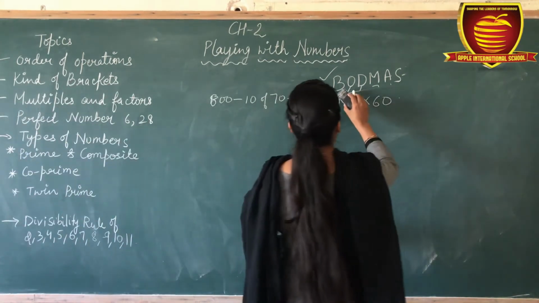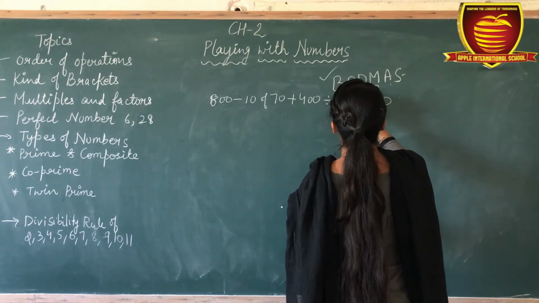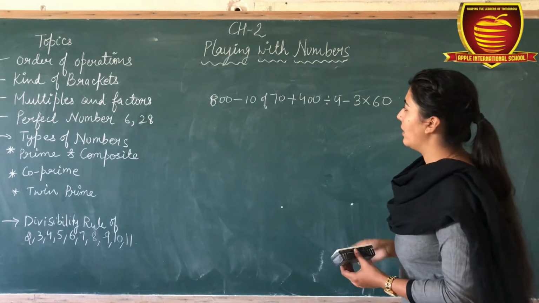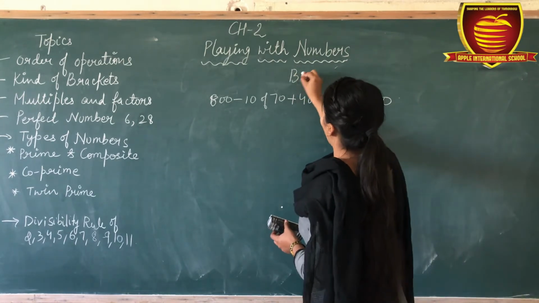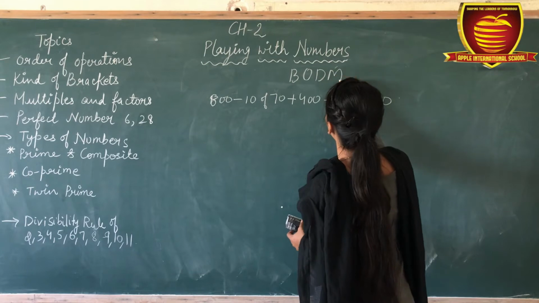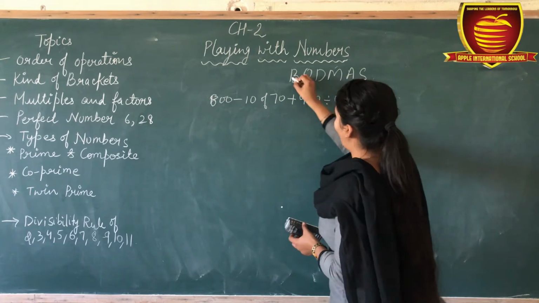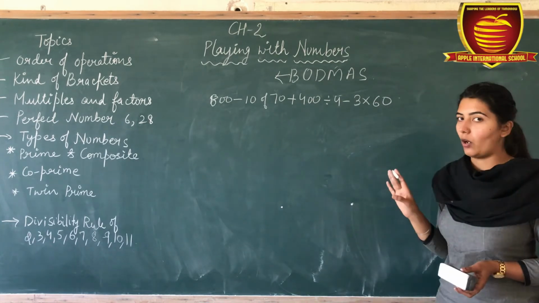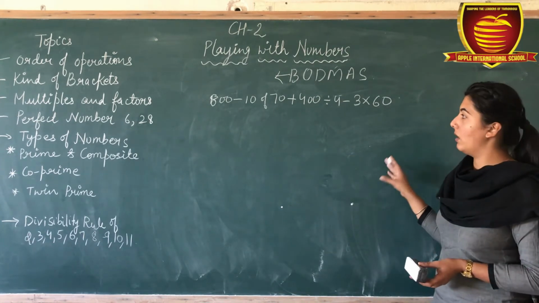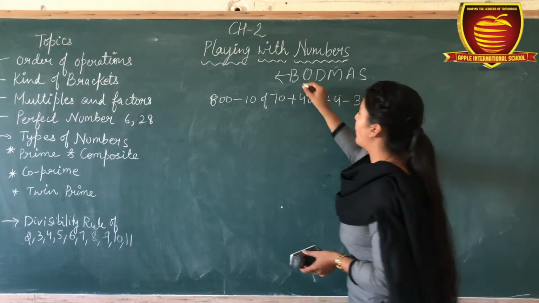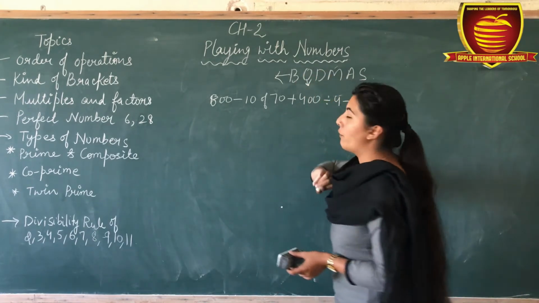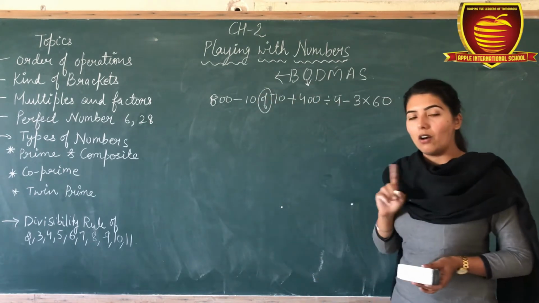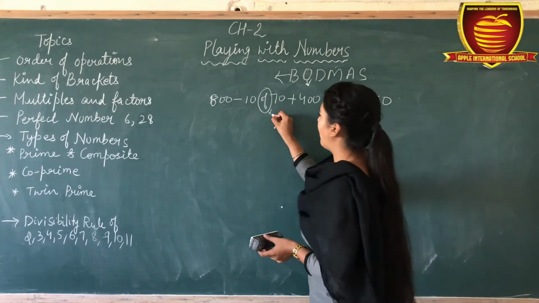You have to follow the BODMAS rule. First, you have to see the bracket. Is there any bracket in this expression? No, there is no bracket. So after bracket, we have to solve the of. Where is the of? This one. Of also means multiply.